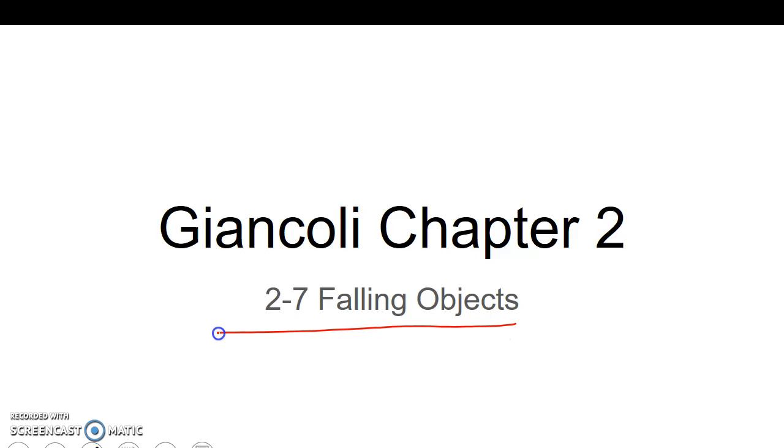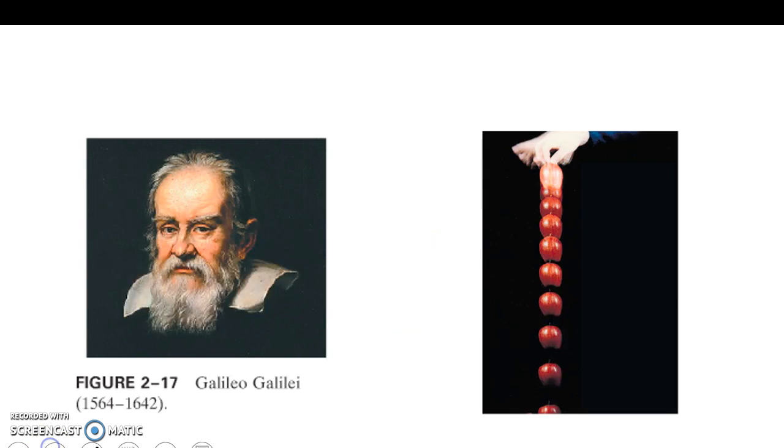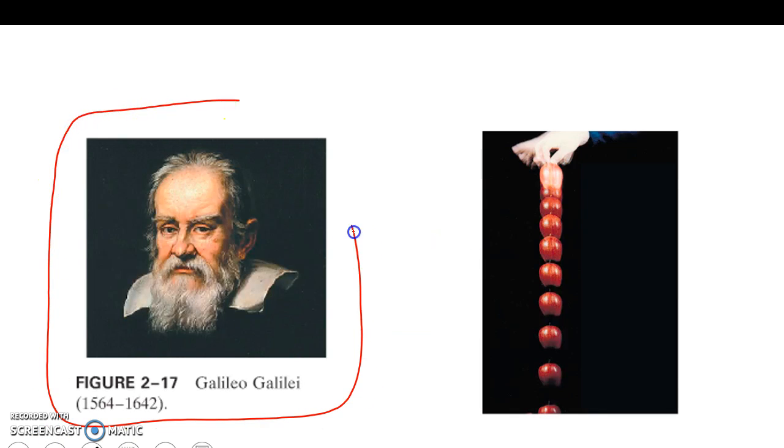Dual credit, we're going to look at falling objects. So Galileo is a scientist, and Galileo as a scientist looked at objects falling. Based on the work that he discovered, he claimed that all objects that fall, no matter how big or how small, if you take air resistance out of the equation, would all fall at the same constant acceleration.